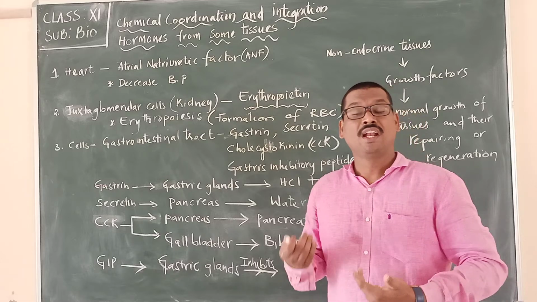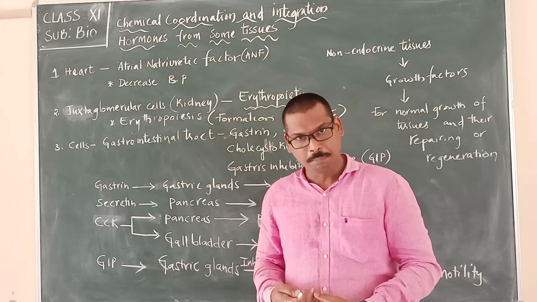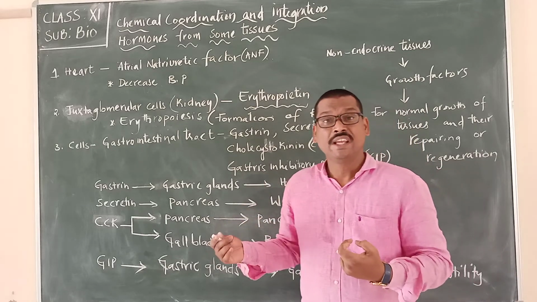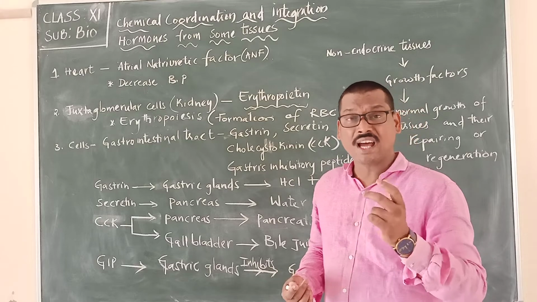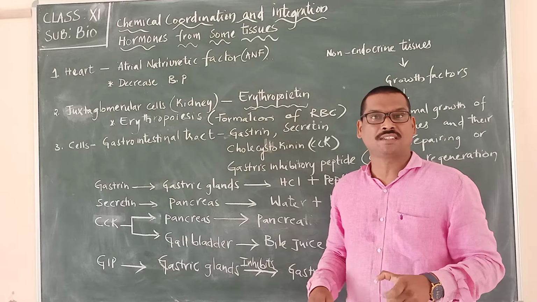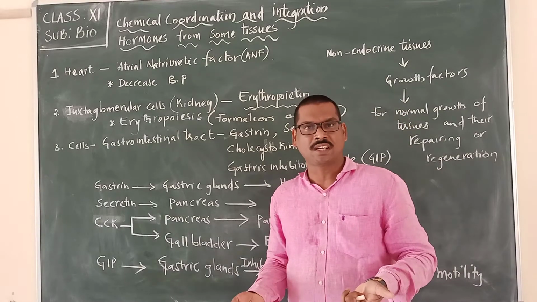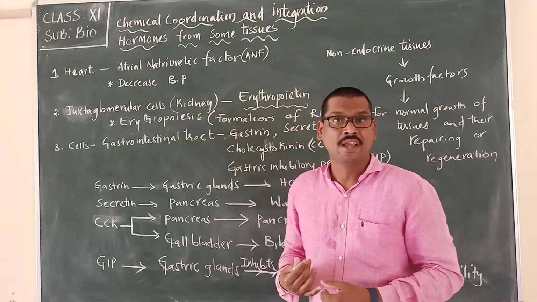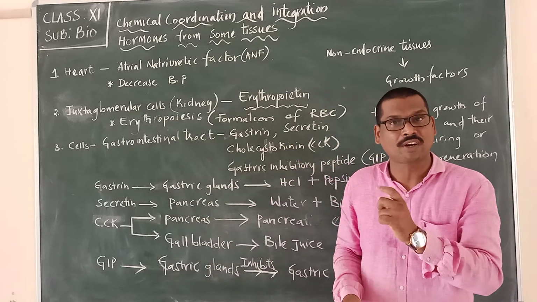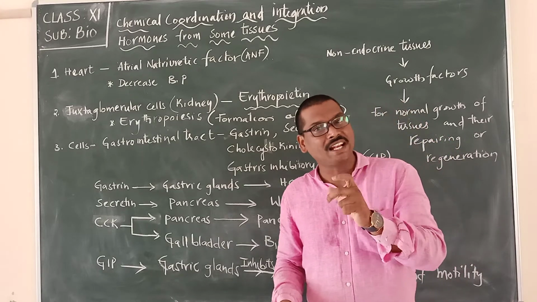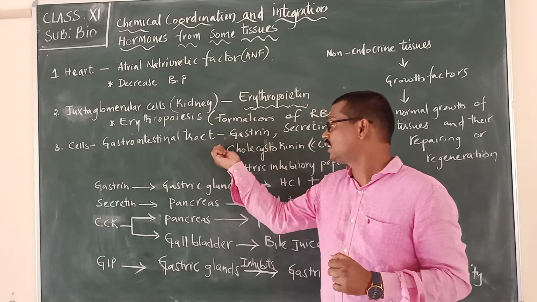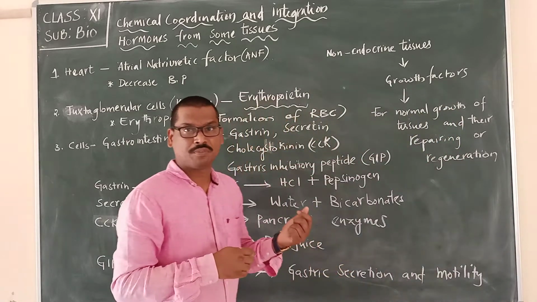And the next one is the alimentary canal, or in simple terms the digestive system. Even in the digestive system, there are cells present in different regions of the gastrointestinal tract, the GI tract. These cells in different regions of the gastrointestinal tract produce four different types of hormones.